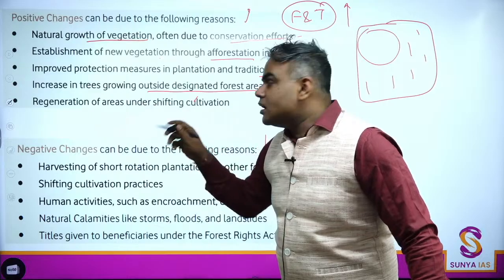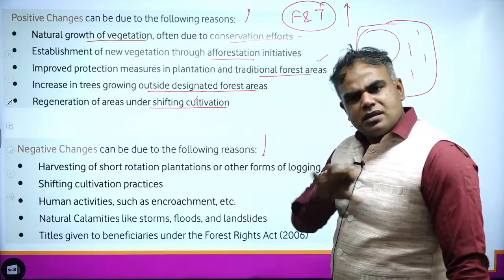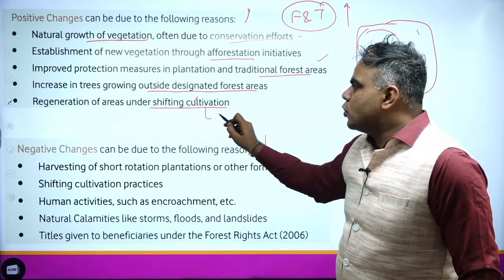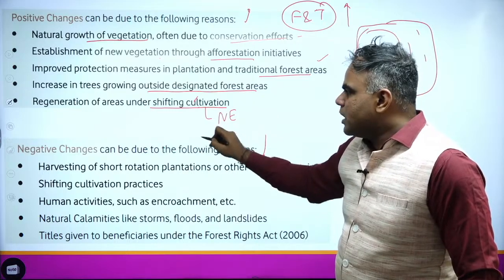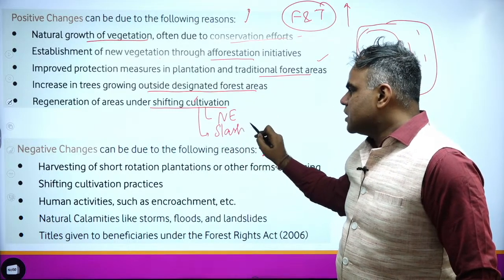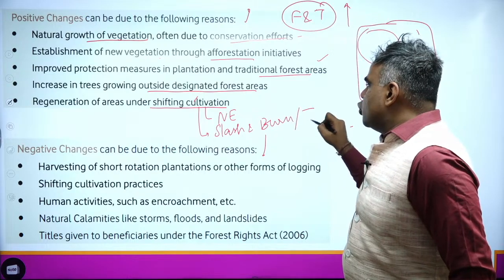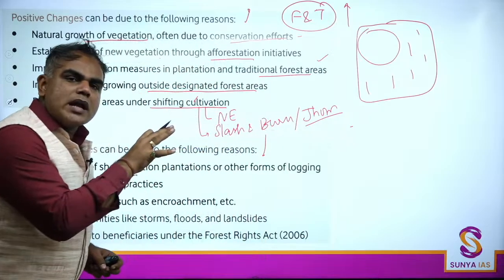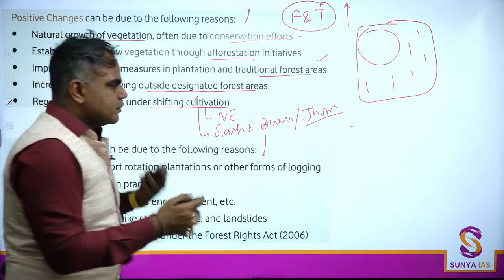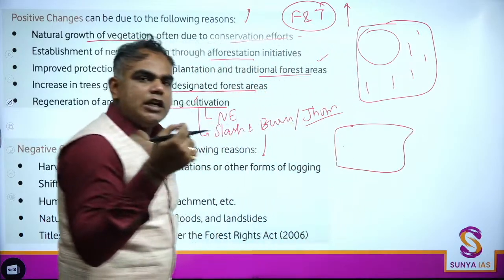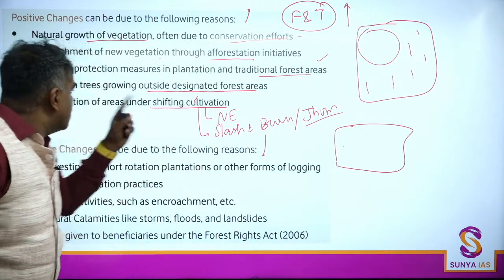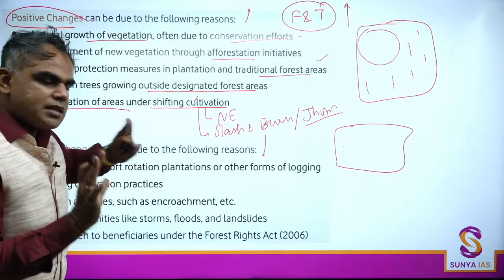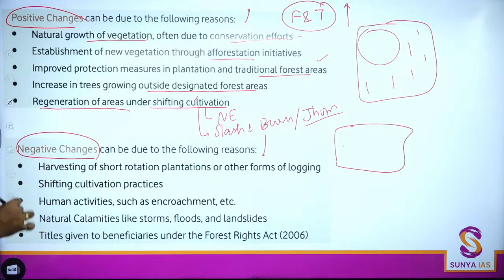Regeneration of areas under shifting cultivation. In this report, many times the mention of shifting cultivation is there. When I say shifting cultivation, your mind should go to, let's say, the northeast. You may have heard about slash and burn, or I can say jhoom cultivation. And in these activities, what happens? Let's say the whole area is being burnt, and this can lead to a negative consequence. But later on, regeneration can also happen. If regeneration happens, there will be a positive change. Make sense?